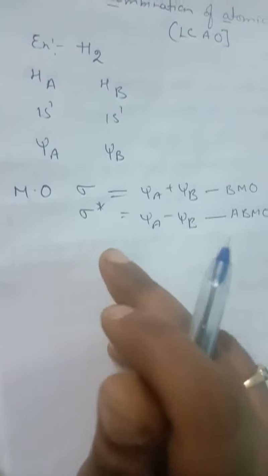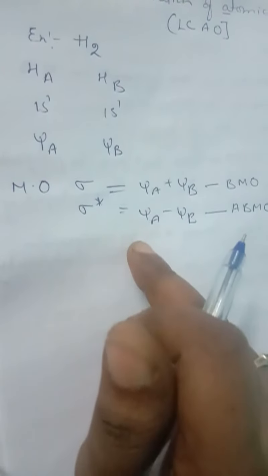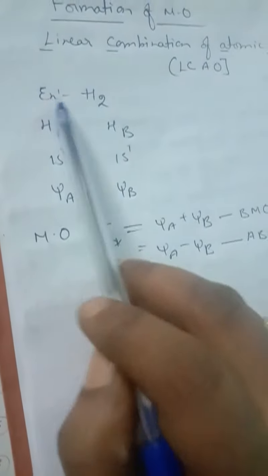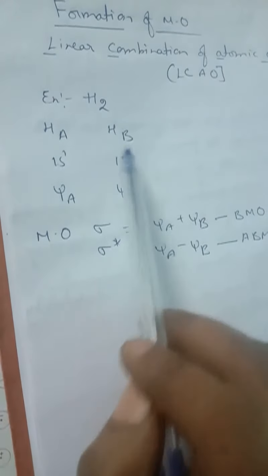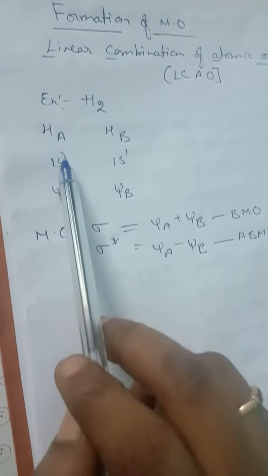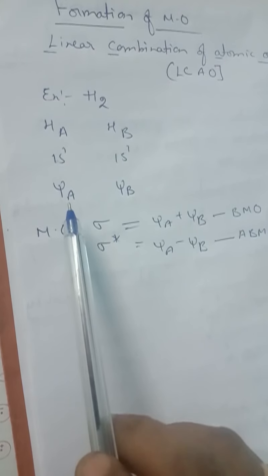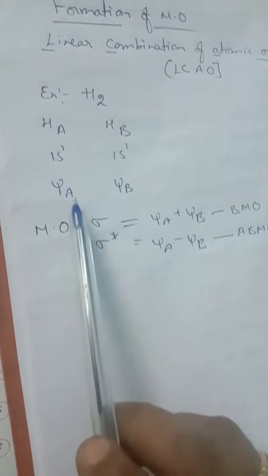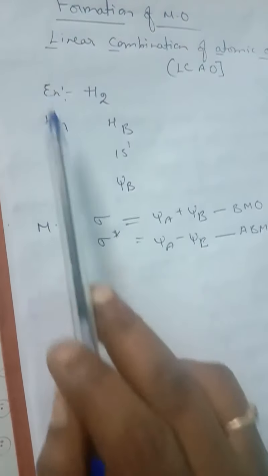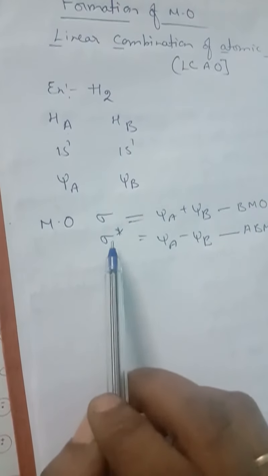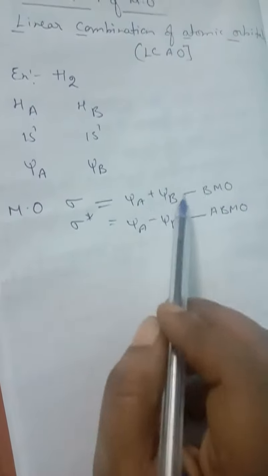So psi star is formed by subtraction of atomic orbitals, which is called the anti-bonding molecular orbital. Once again, in a linear combination of atomic orbitals, the example I have taken is the hydrogen H2 molecule, which can be represented as HA and HB. The electronic configuration for hydrogen is 1s1 for both, and the atomic orbitals may be represented by the wave functions psi A and psi B for hydrogen A and hydrogen B. The molecular orbital sigma is formed by the addition of atomic orbitals.